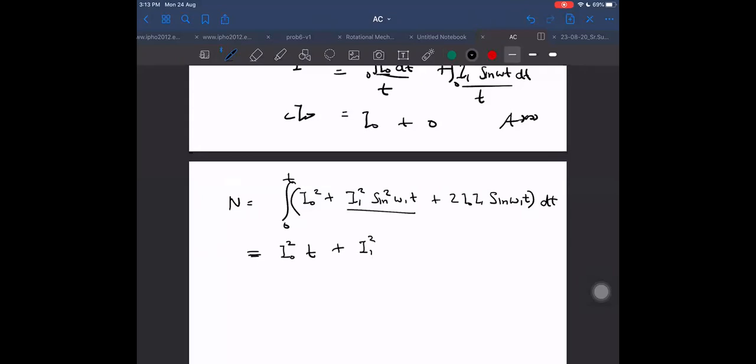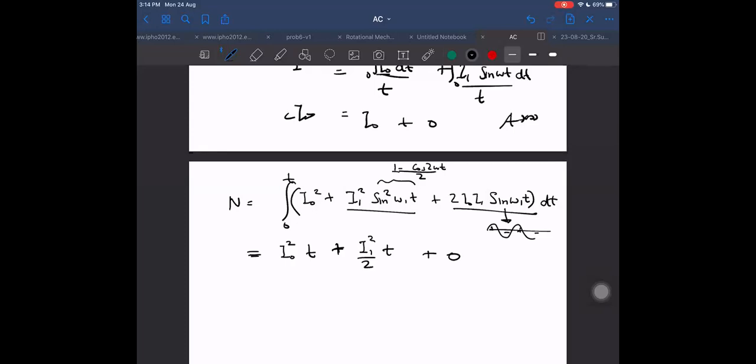I think you should remember this now: sine square omega t can be written as 1 minus cos 2 omega t by 2, right or not? Then the average value of 1 by 2 will be 1 by 2, and the second term cos 2 omega t will have average value 0. So this will be I1 square by 2 into t. In the third term, it is a sin omega t term, which will be varying equally positive and negative.